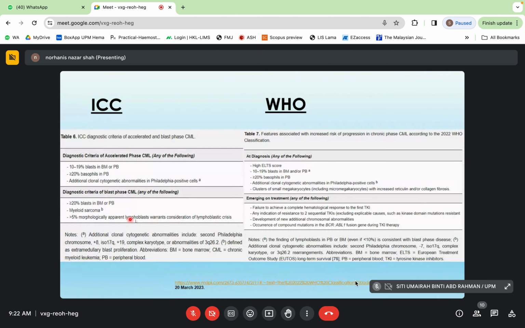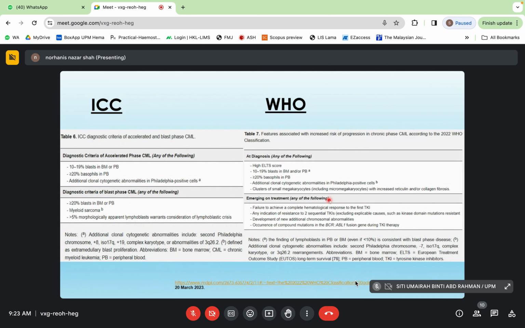So if you see more than 5% lymphoblast, it will be blast phase in the ICC classification. Apparently, WHO doesn't mention the percentage of lymphoblast in its classification. So this is the difference between ICC and the latest WHO 2022 update.